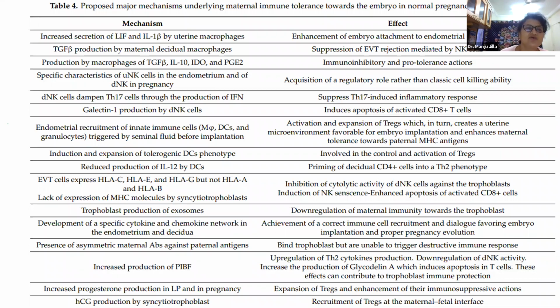Transforming growth factor beta is produced by maternal decidual macrophages, which suppresses rejection of extravillous trophoblast mediated by natural killer cells. Macrophages also produce transforming growth factor beta, IL-10, IDO, and PGE2, with immunoinhibitory and pro-tolerant actions.